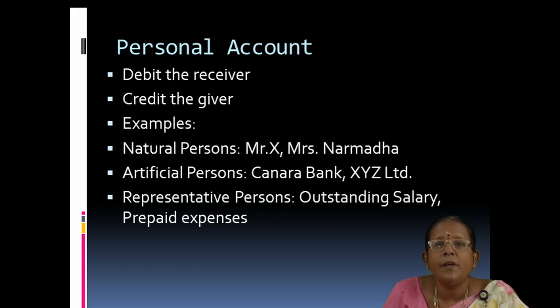Then last one is very interesting one, representative personal account. What is representative personal account? Okay, if the company has not paid salary for a month. For example, each and every company has their own principles and their own practices. Like they will pay the salary at the end of the same month. For example, July month salary will be credited on 31st July itself.